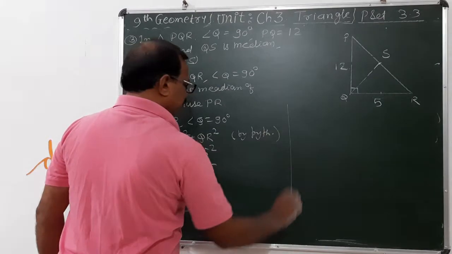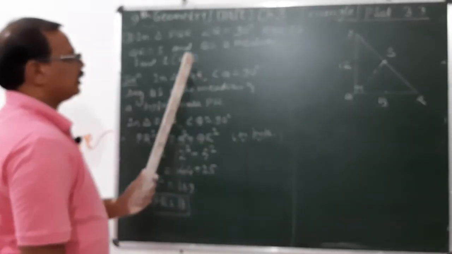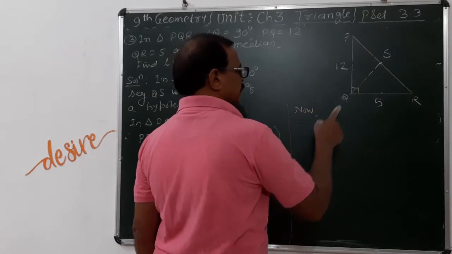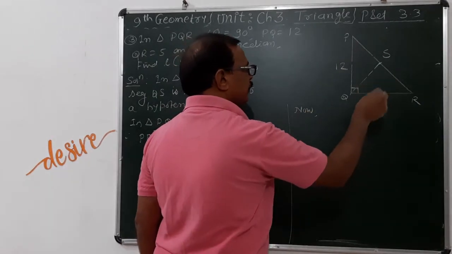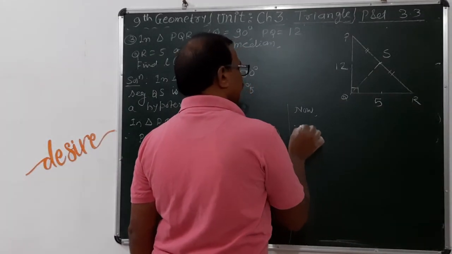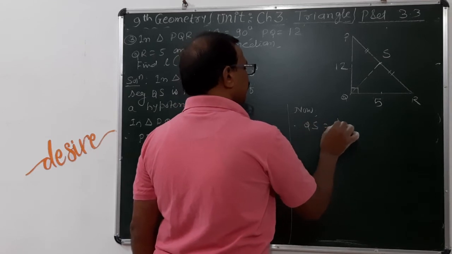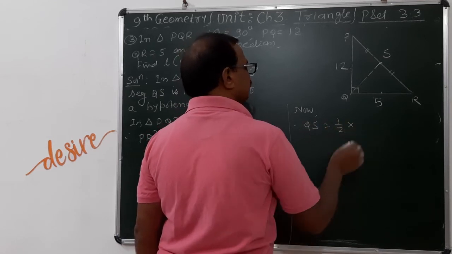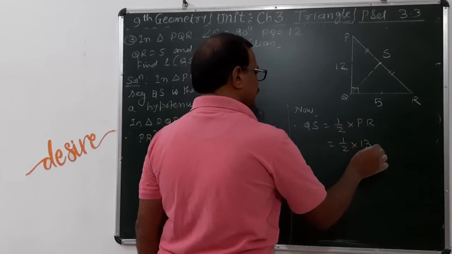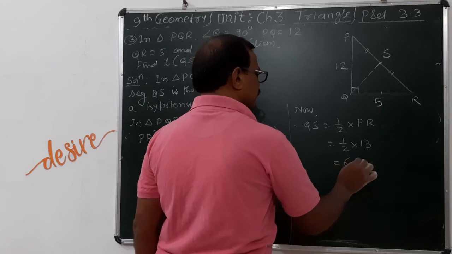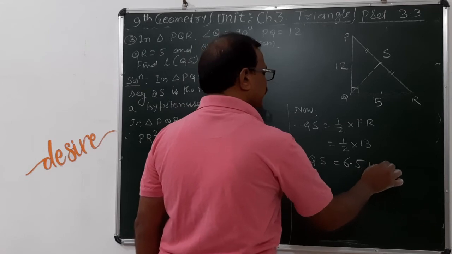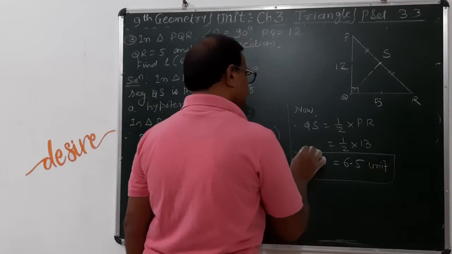Now it is very easy to find out the value of QS here, and we know that the length of the median is half of the hypotenuse. Okay, so since it is a median, QS is equal to half of the hypotenuse PR. So this is half of 13, which is equal to 6.5. So QS is equal to 6.5 units. So this is the answer here.